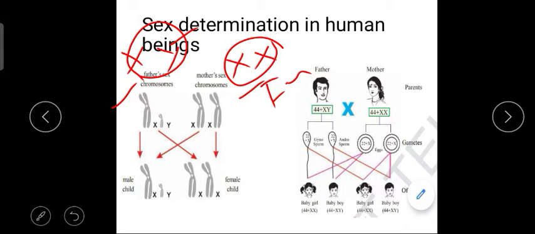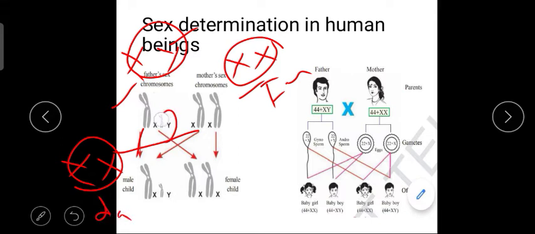Now let's see the crossing. When the X chromosome comes from the father and an X comes from the mother, the daughter is formed. The Y chromosome is always present in the father. When the Y chromosome comes from the father and an X from the mother, we call it a male child, that is, the son.